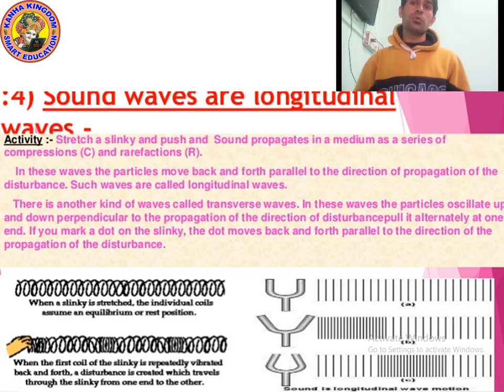So longitudinal waves are those waves in which the particles move in the direction parallel to the propagation of the disturbance. There is another kind of wave also, which is called transverse waves.